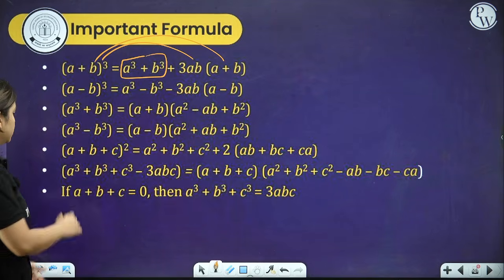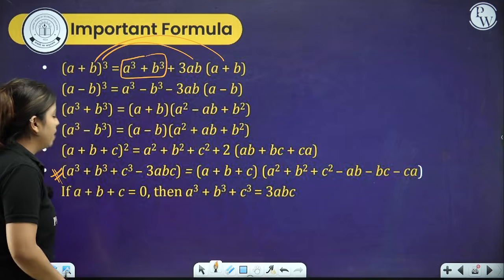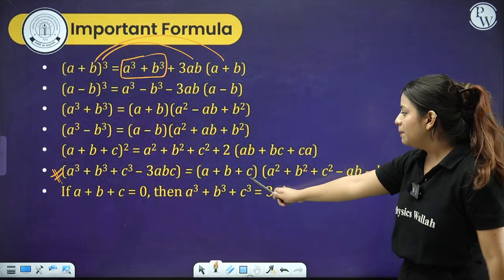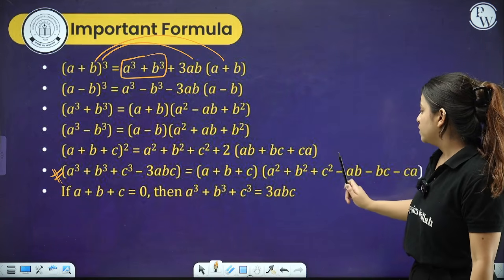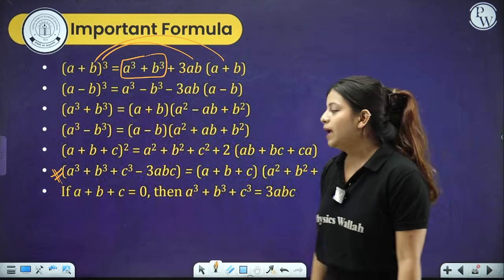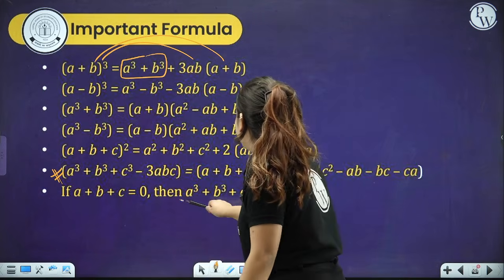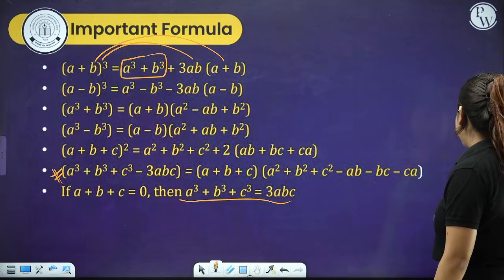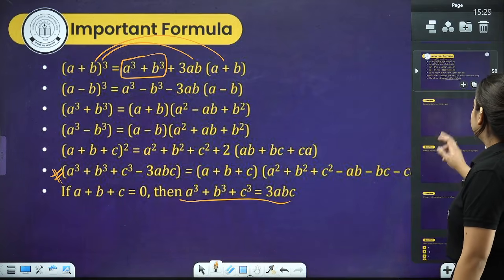And similarly, this is one more important thing, that you have a cube plus b cube plus c cube minus 3abc is equal to (a plus b plus c)(a square plus b square plus c square minus ab minus bc minus ca). Also, if a plus b plus c is equal to 0, then a cube plus b cube plus c cube is equal to 3abc. Now let's see.